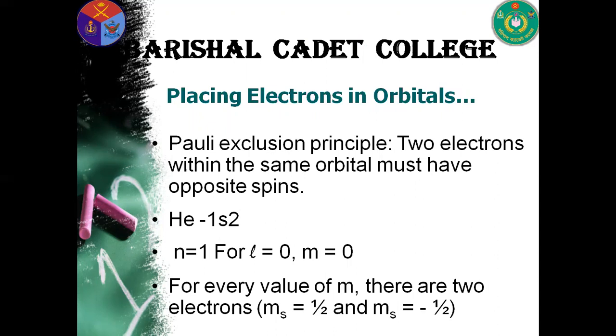For the Pauli exclusion principle, 2 electrons within the same orbital must have opposite spin. If their 3 values are the same, principal quantum number, secondary quantum number, and magnetic quantum number, the spin quantum number must have different values. There are 2 spins, plus half or minus half. This is the indication of the direction of the electron.